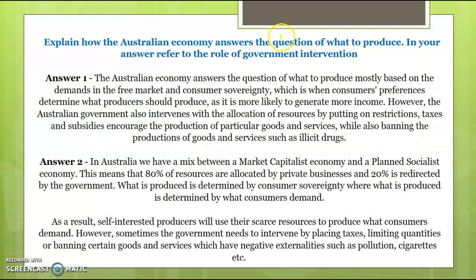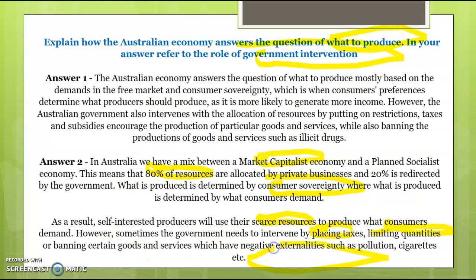Explain how Australia answers the question of what to produce. In your answer, refer to the goal of government intervention. So there's a few answers here. I'll look at the second one. Australia has a market capitalist economy. 80% of our resources are privately owned and 20% is redirected by the government. What is produced is determined by consumer sovereignty, where what is produced is determined by what consumers demand. As a result, self-interested producers will use their scarce resources to produce what consumers demand, but sometimes the government needs to intervene by placing taxes, limiting quantities, or banning certain goods which have negative externalities, and also promoting positive goods and services as well.